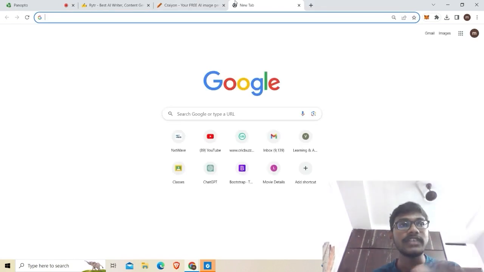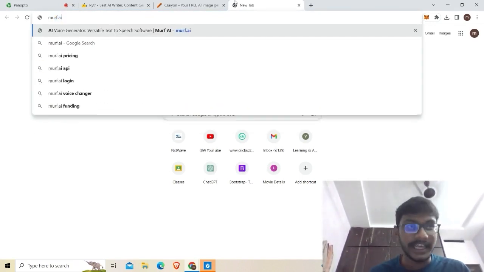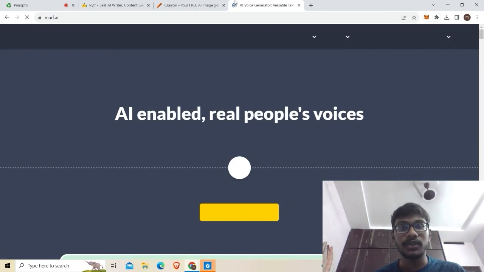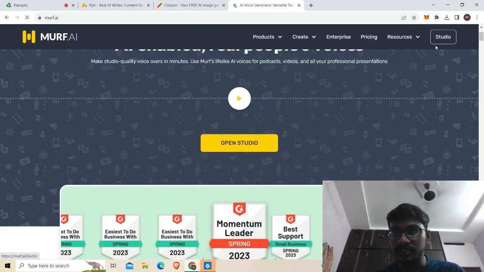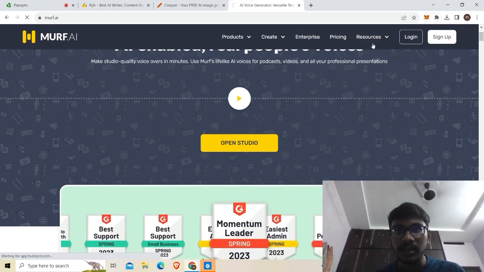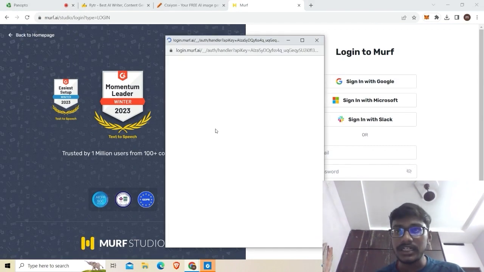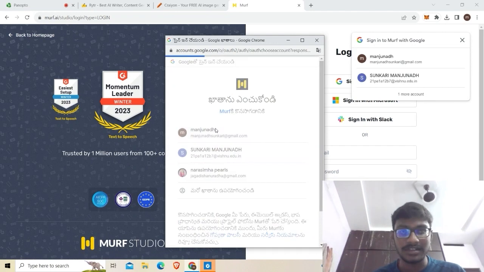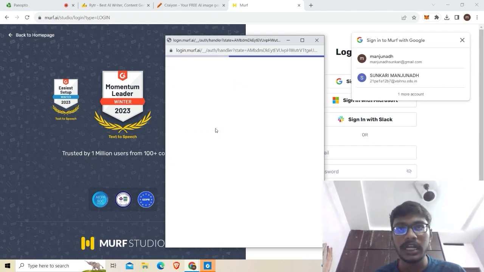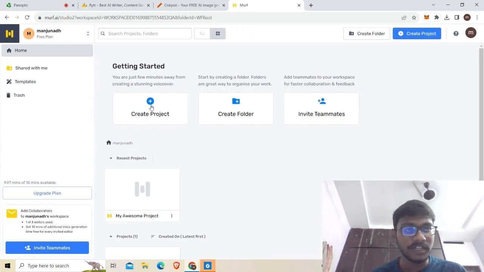After this, now we'll see some of the voice AI tools. Some like Murf.ai, which is a voice generator AI tool. If you see here, you have to create an account. First you have to log in to any AI tool. After signing in with Google, you can see it opening into your Google account. After that, there is a window like this where you can create your first project.